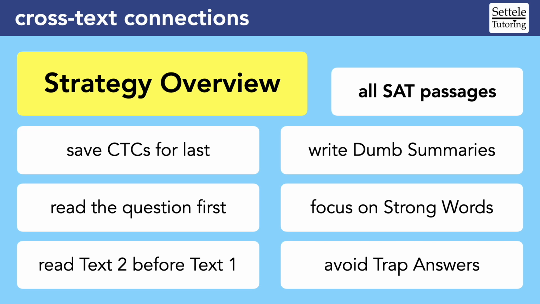If you're struggling with cross-text connections passages, the strategies on the left might give you a little bit of a boost. But honestly, it's much more likely that you need to get better at the strategies on the right. My diagnosis is that you're not struggling with the cross-text connections questions. You're struggling with all of the hard reading passages. Actively practice writing dumb summaries, noticing strong words, and avoiding trap answers on all SAT passage types, and you will naturally improve on the CTCs as well.